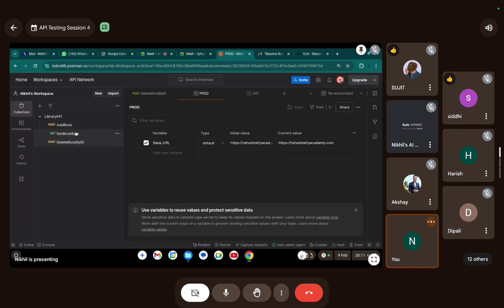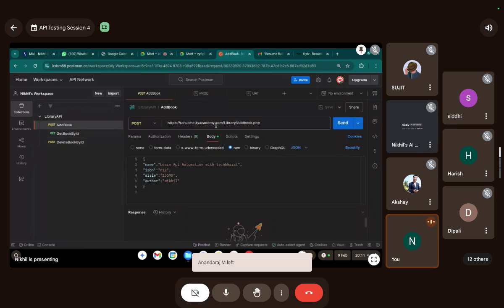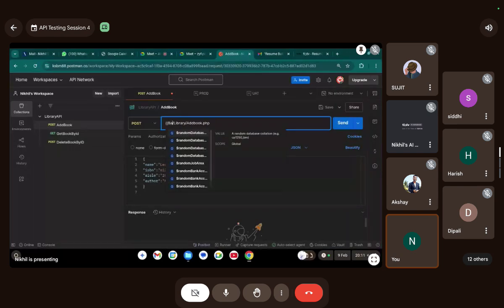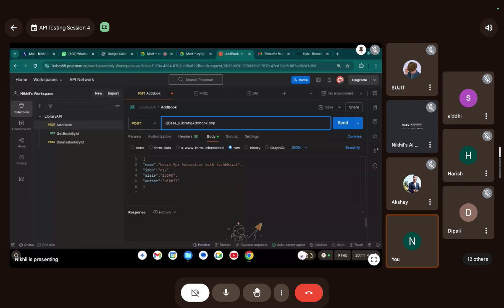Okay, so now I will just go here and erase this completely. I will add two curly braces and hit save. And here, do you see? I will select the environment as prod. Now hover over it, and it's showing the same thing.